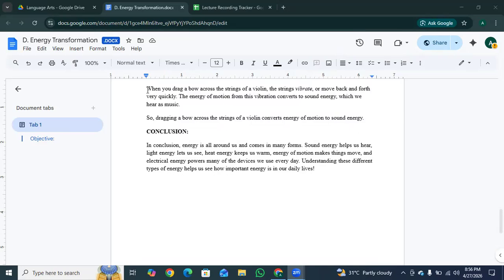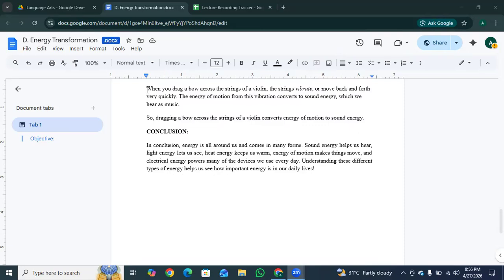Here we have an example of a violin. When you drag a bow across the string of a violin, the string vibrates or moves back and forth very quickly. The energy of motion from this vibration converts to sound energy, which we hear as music. So dragging a bow across the string of a violin converts energy of motion to sound energy.